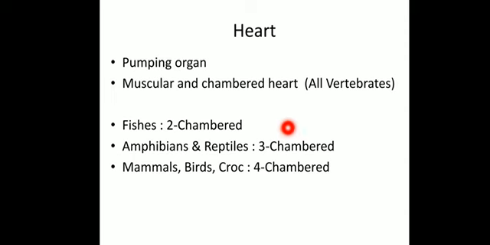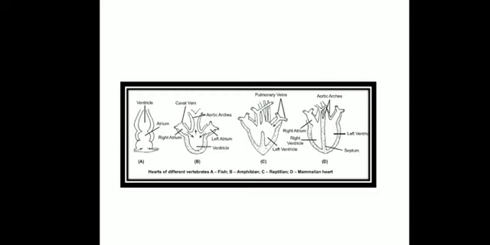Amphibians and reptiles have a 3-chambered heart, and the exception here is the crocodile. Although it is a reptile, it does not have a 3-chambered heart. So amphibians and most of the reptiles have a 3-chambered heart, while mammals, birds and crocodiles have a 4-chambered heart. So let us see what is the difference between them.